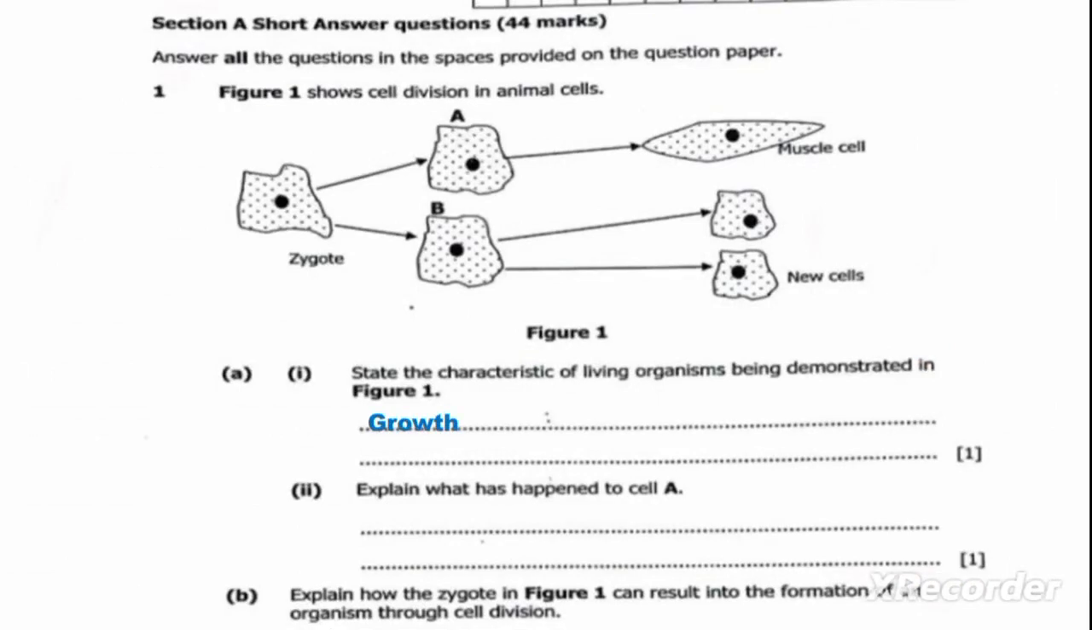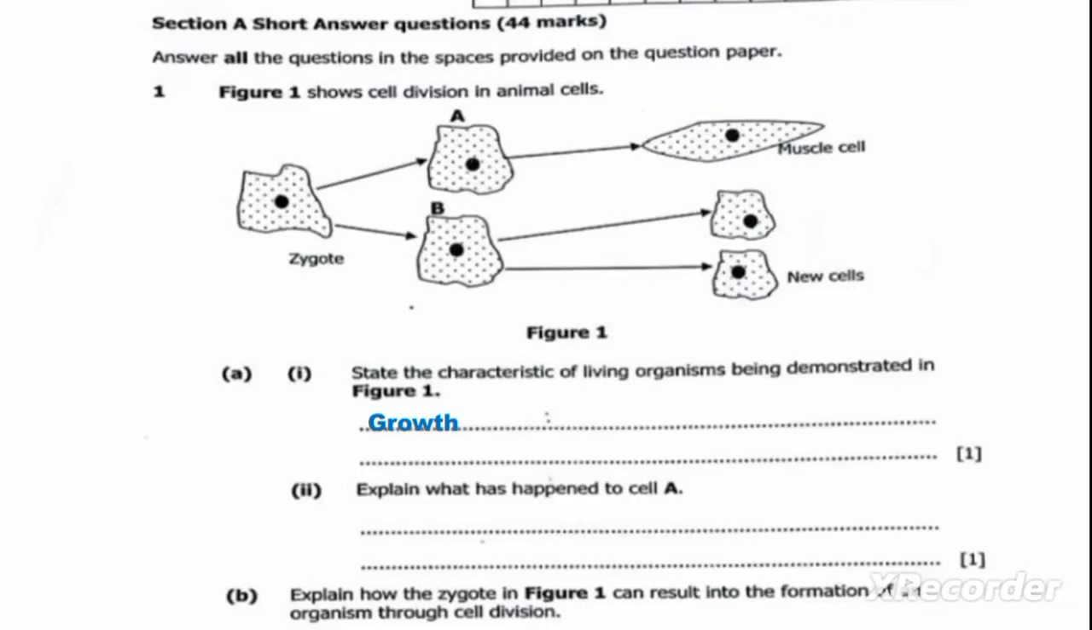Question 1A, Roman numeral 2. Explain what has happened to cell A. So here we have cell A, here we have a muscle cell. So what has happened to cell A? Cell A has developed into a specialized cell. A specialized cell has its own function.